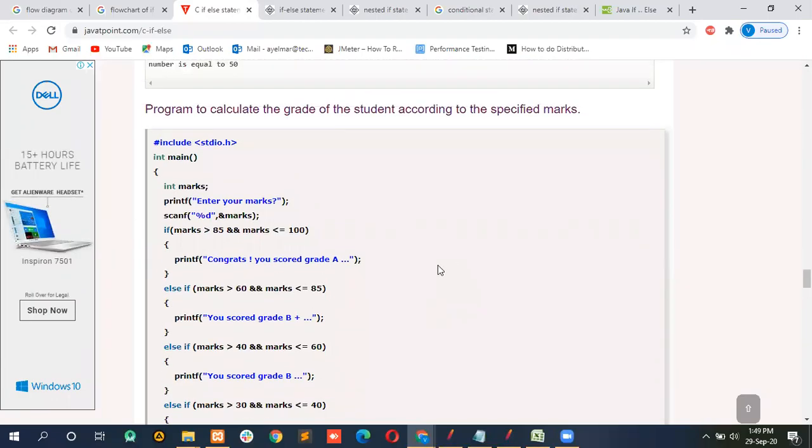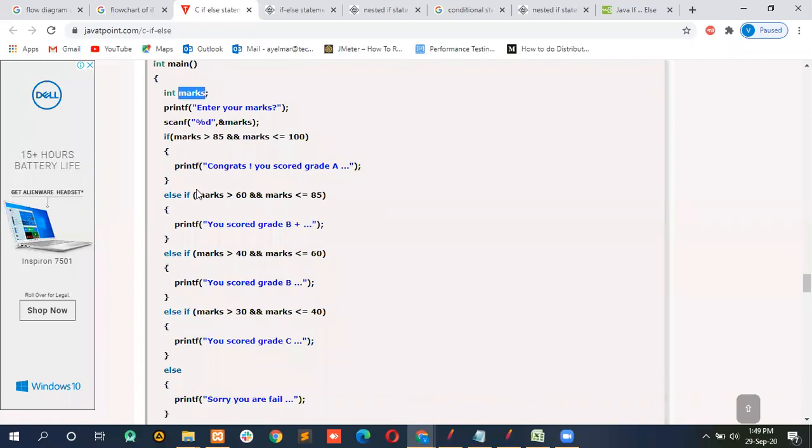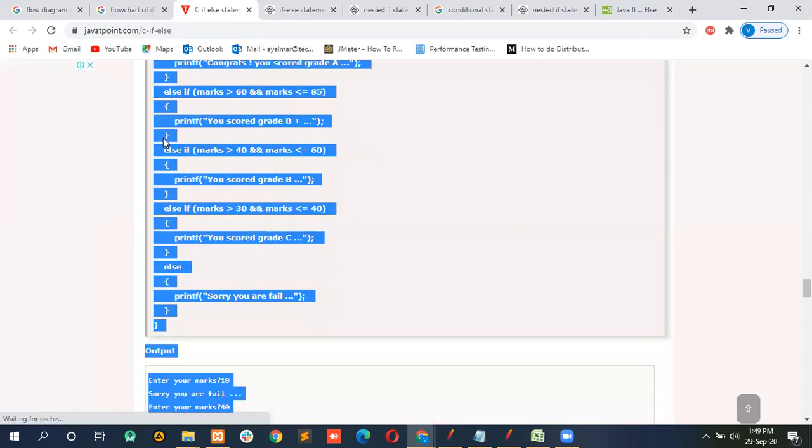So in this program, what we have to do is calculate the grade of the student. When the student enters the marks as 90%, it will check the condition. See, this is printf and scanf. Just ignore it, because printf and scanf are used in the C programming language, but the rest of this concept is copy-pasted as it is in Java.